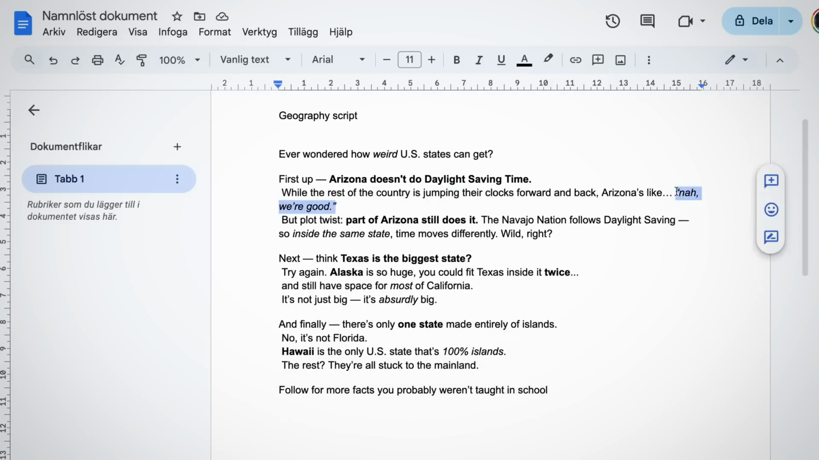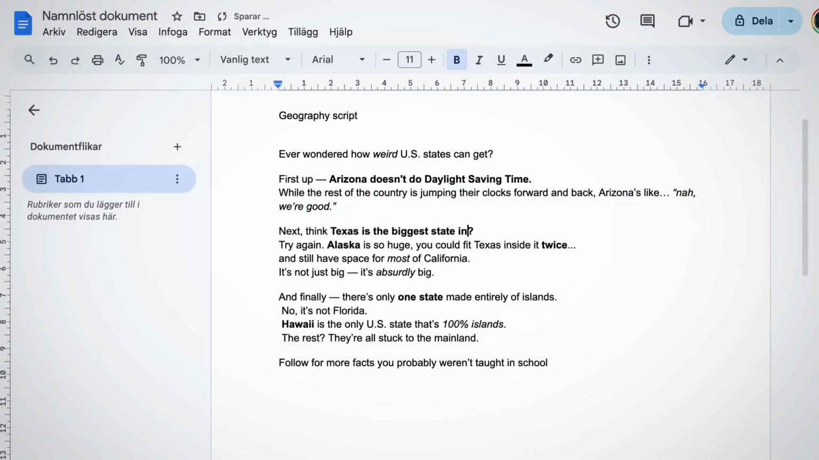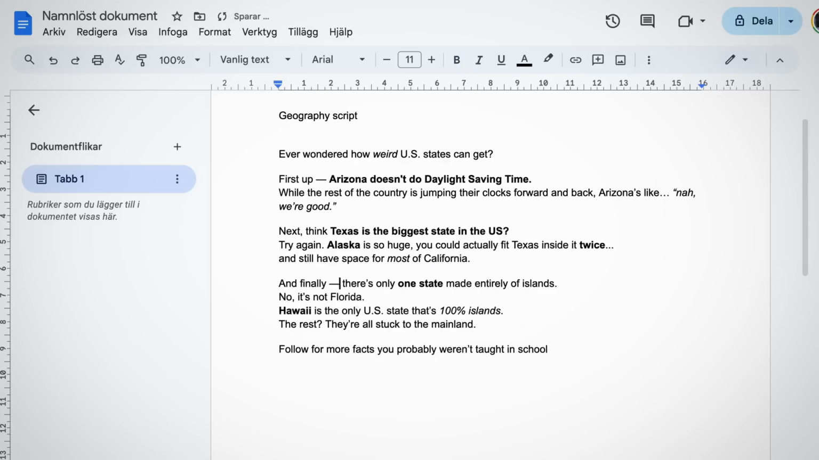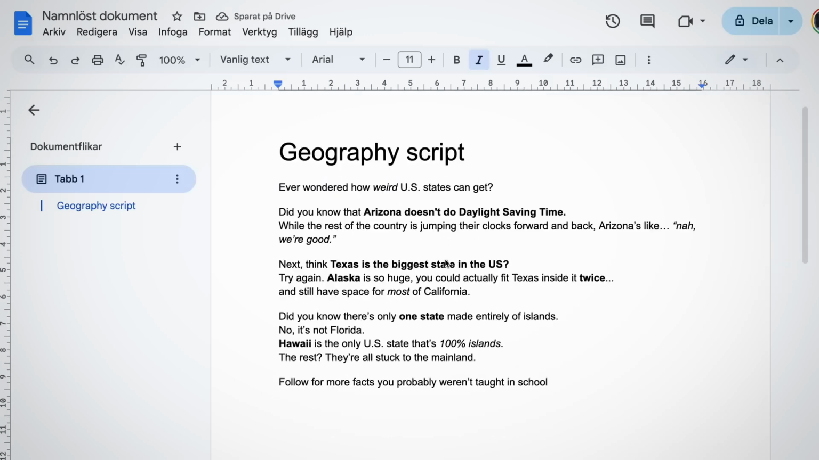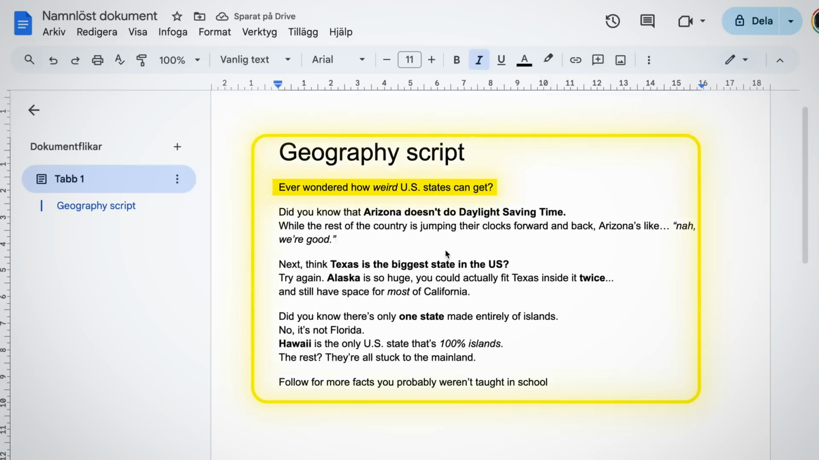For example, I'm going to remove all of the emojis and I'm going to change a few words here and there. This is because AI is, sadly, not perfect, so a bit of human touch-ups are often needed. And now that we have our topic and our script ready, we're going to need to create